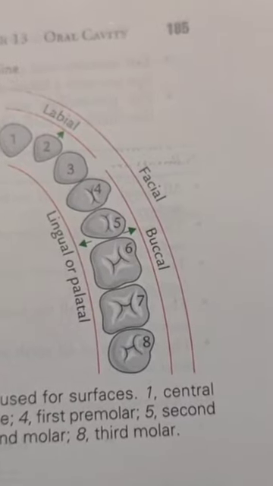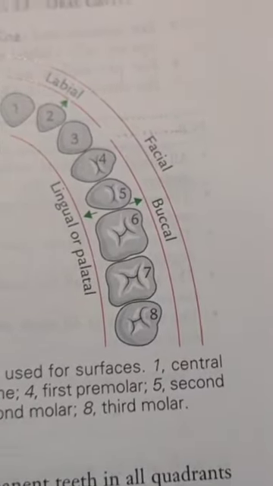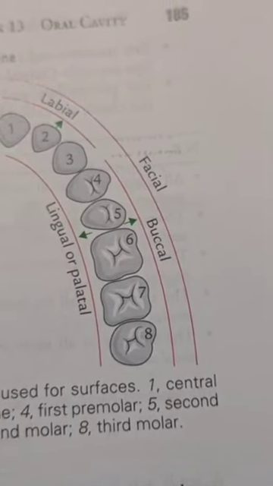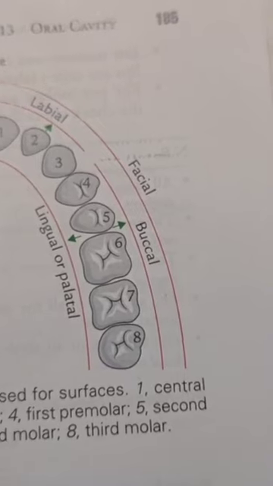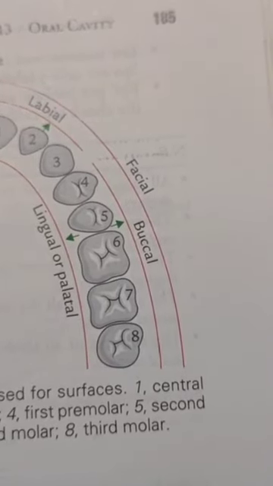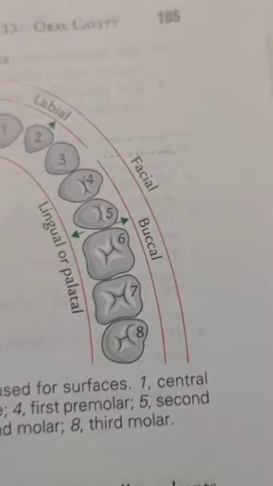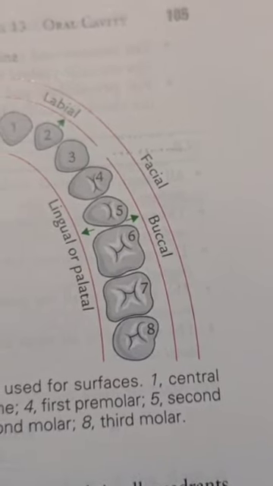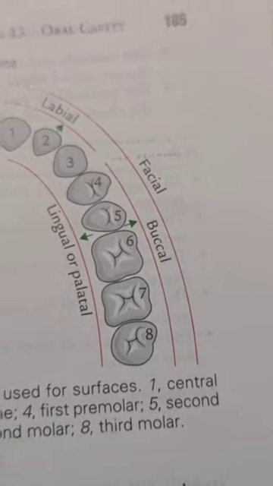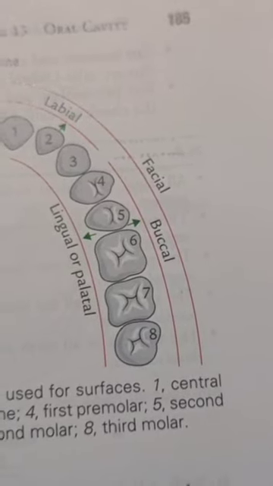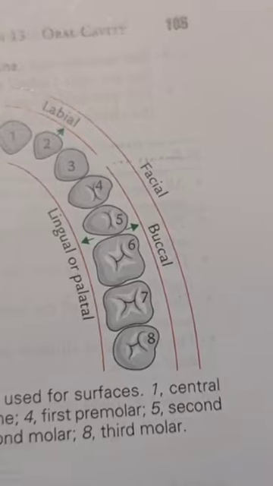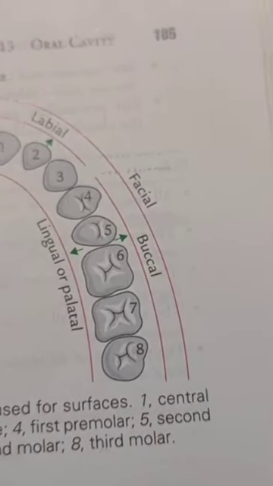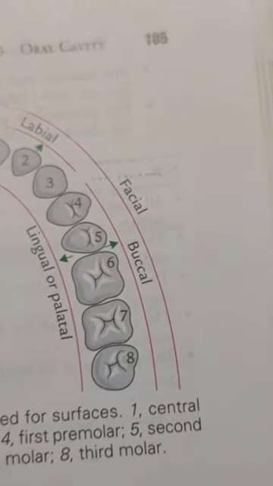The dental formula of milk teeth or the temporary teeth is 2102. It means there are 2 incisors, 1 canine, no premolar and 2 molars. The dental formula of permanent teeth is 2123, meaning there are 2 incisors, 1 canine, 2 premolars and 3 molars.